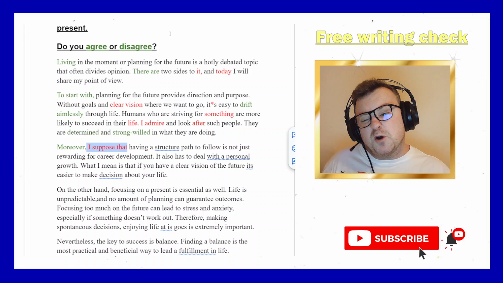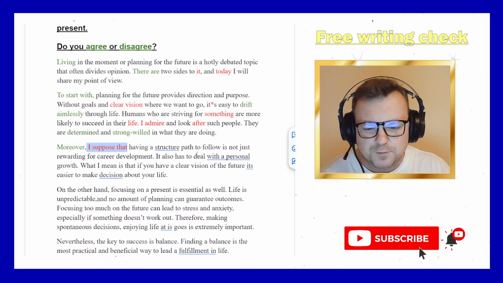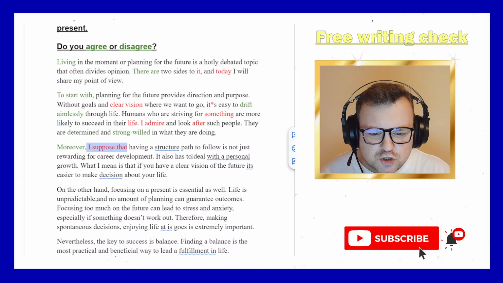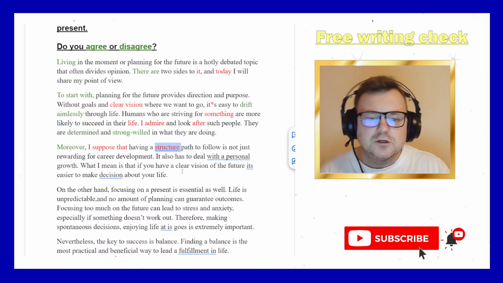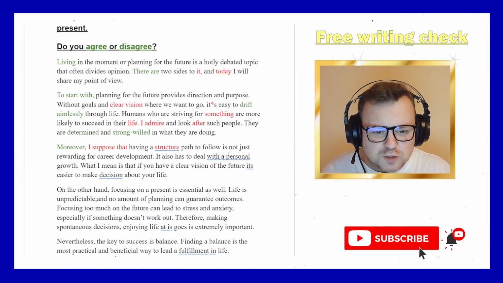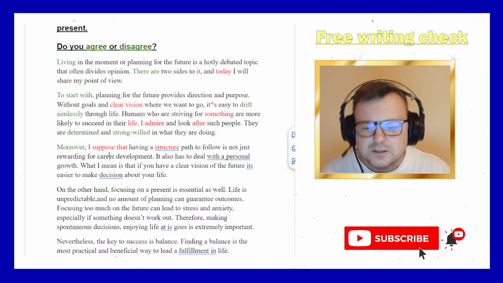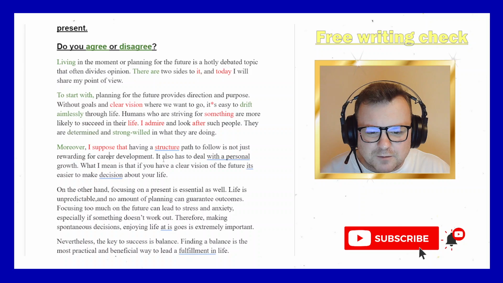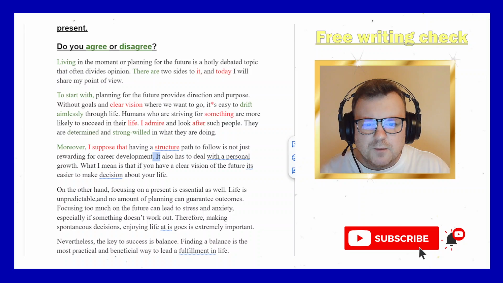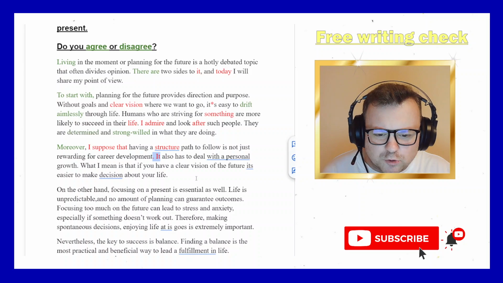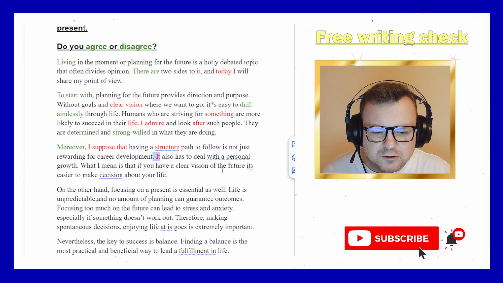And saying, well, I suppose that just sounds a little bit not persuasive. I suppose that having a structured path, what kind of path? A structured path, not structure path. A structured path to follow is not just rewarding. Maybe it's not only rewarding. It's not just rewarding for career development. Okay, we want a comma here, not a full stop. So a bit of a problem with sentence formation and punctuation. It also has to deal with a personal growth.